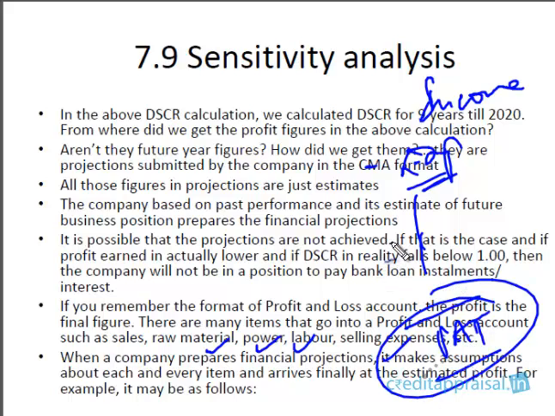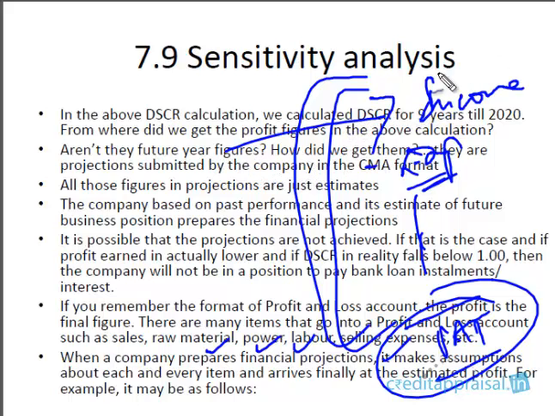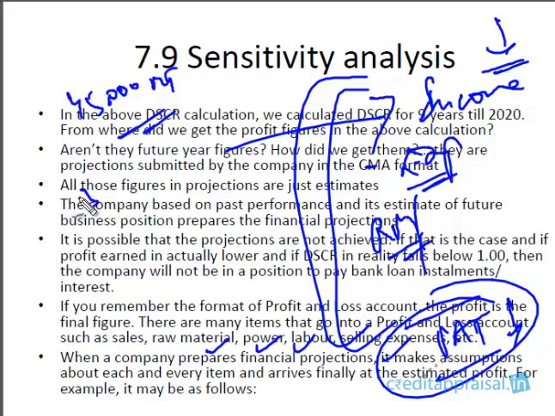So when we say that the projected profitability could not be achieved, what we are basically saying is, what if the assumptions go wrong? The company prepared the projections based on some estimated income. It is estimating the sales to be so and so. What if the sales come down? What if the projected sales were not achieved? Then profit might come down. Or what if the company underestimated the expenses? The company has assumed some raw material rate, cost per ton was something. Say cost of steel assumed to be 45,000 per ton, whereas actually it rose up to 50,000 per ton.